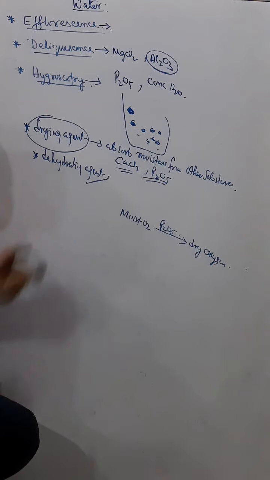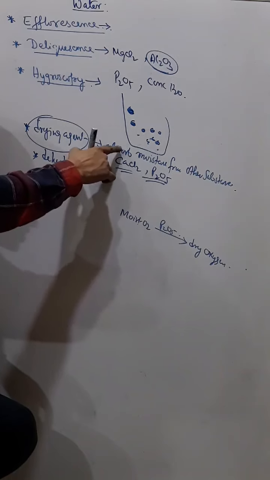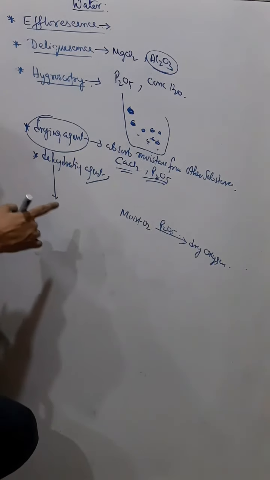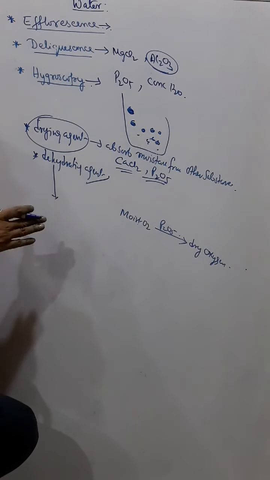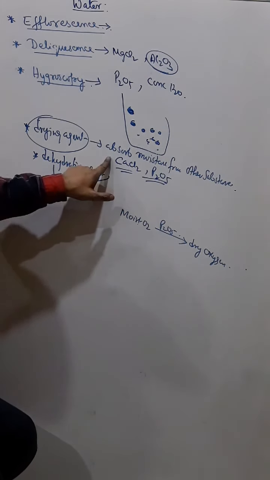But what is a dehydrating agent? Dehydrating agents also do the same thing. They can absorb moisture from another substance, but they can also remove chemically combined water from another substance, which a normal drying agent cannot do.